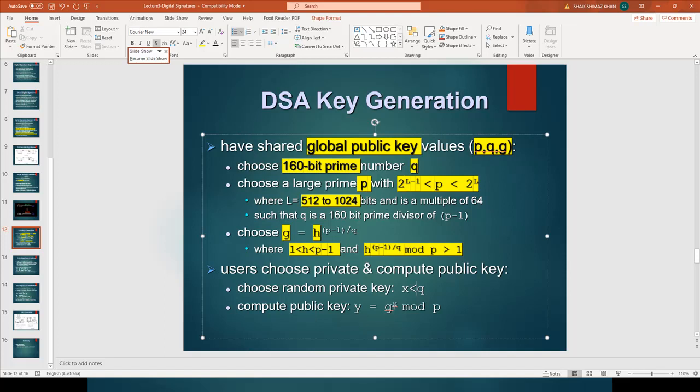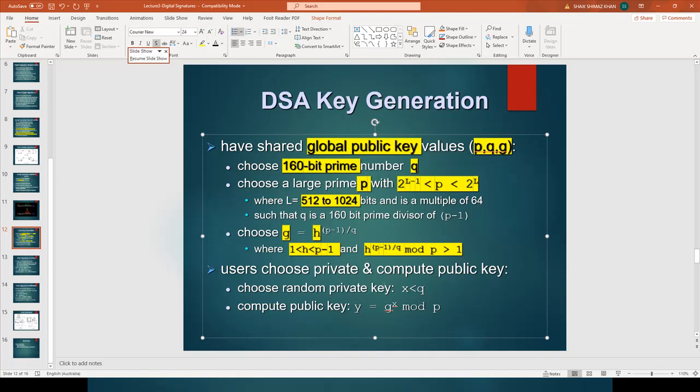Then using that private key value x and using the g value and the p value, calculate the public key value y. So y is equal to g to the power x mod p. Whatever value you get from this computation, that is y, and it is the public key.